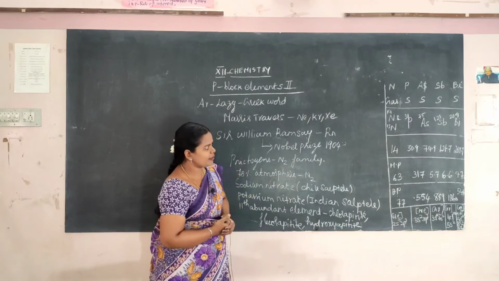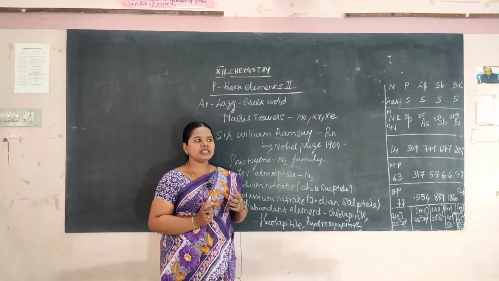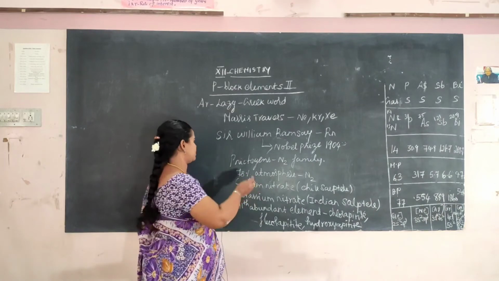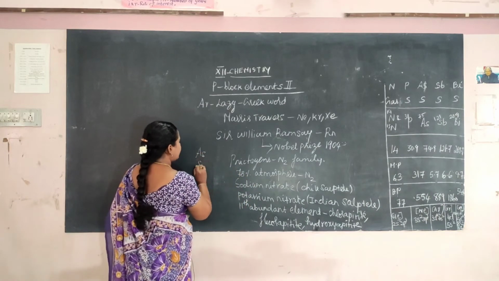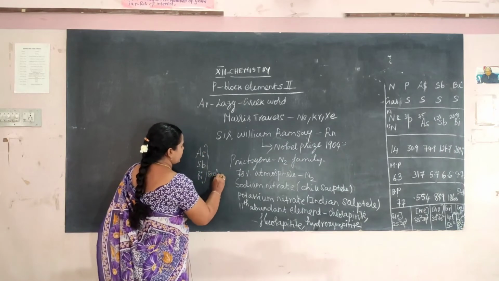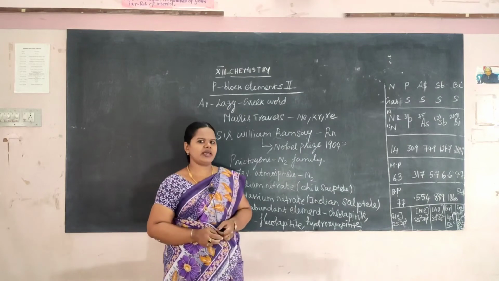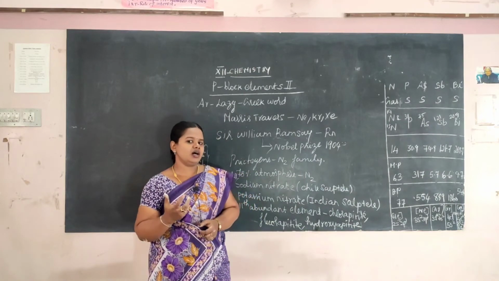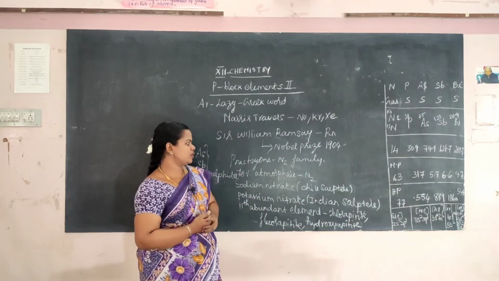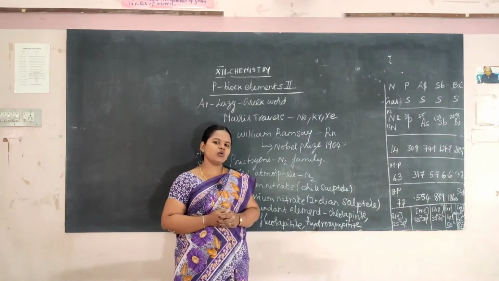Then what are the other elements present in that group? Arsenic, antimony, and bismuth. These elements exist as sulfides. They are not very abundant, present in fewer amounts only, in traces. So this is the occurrence of the nitrogen group elements.